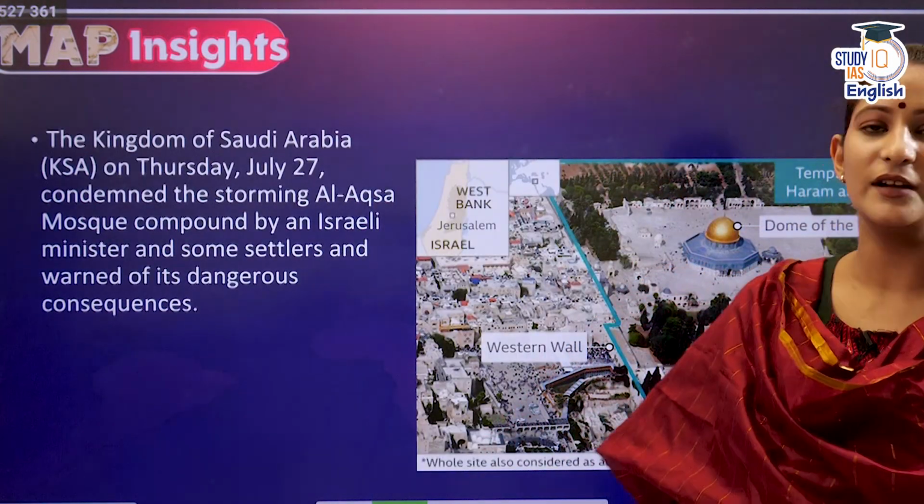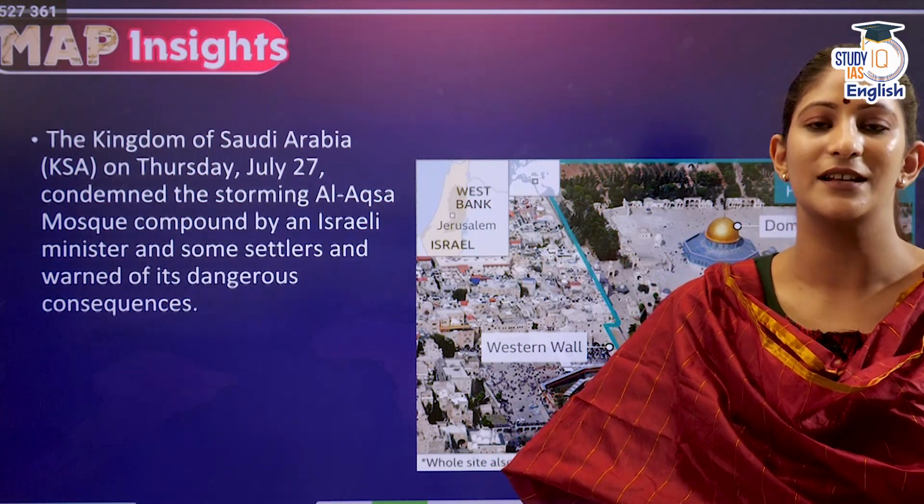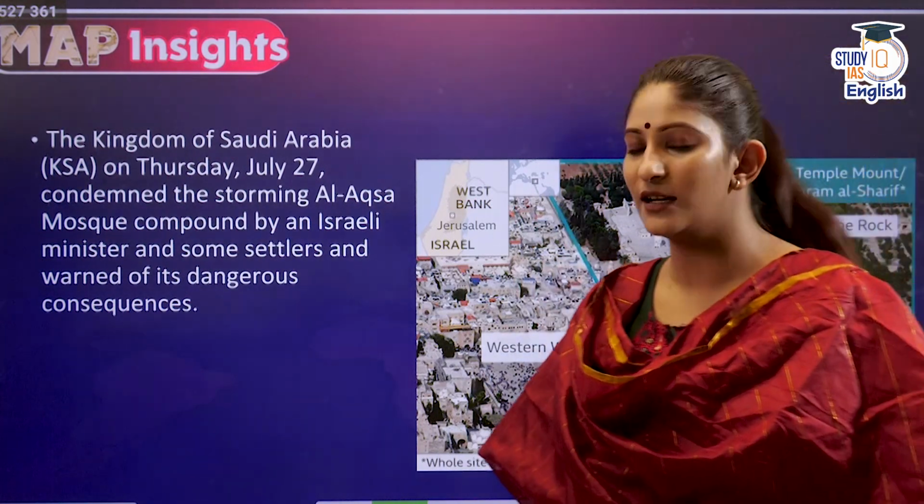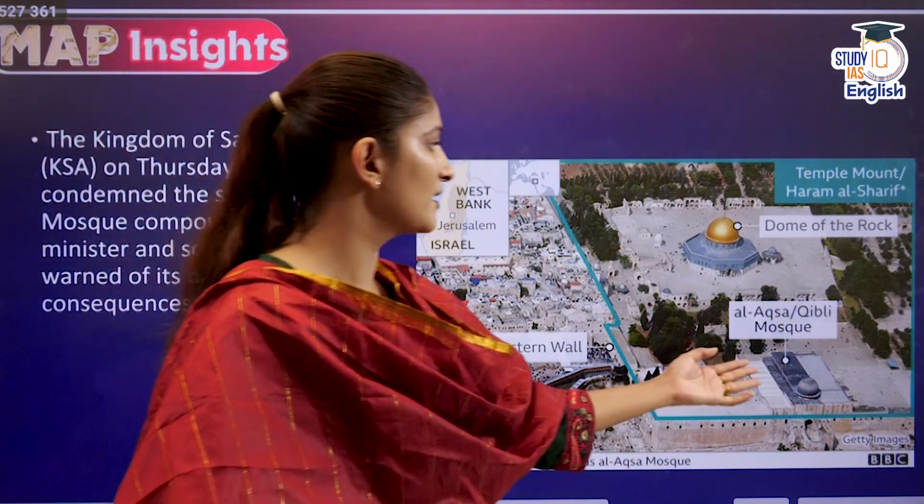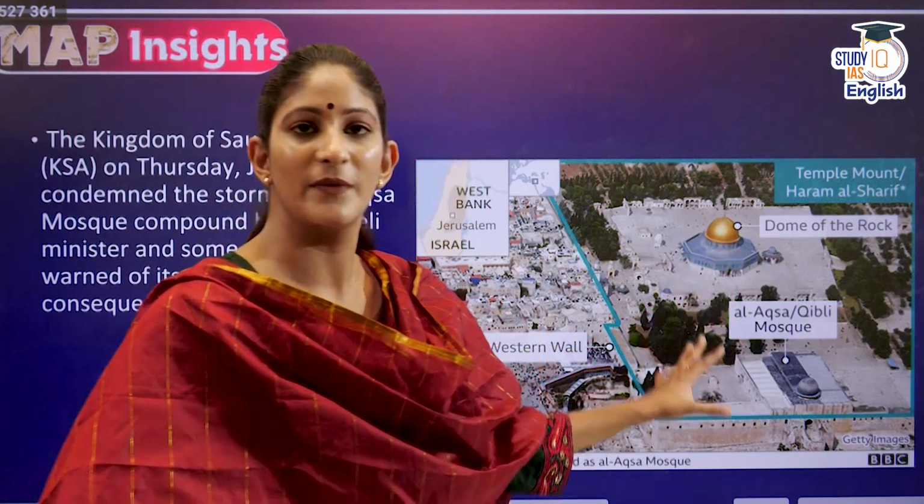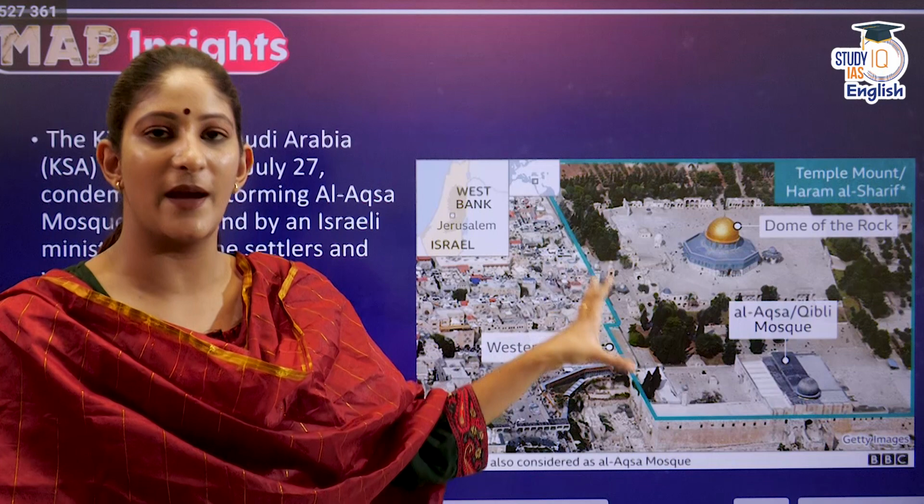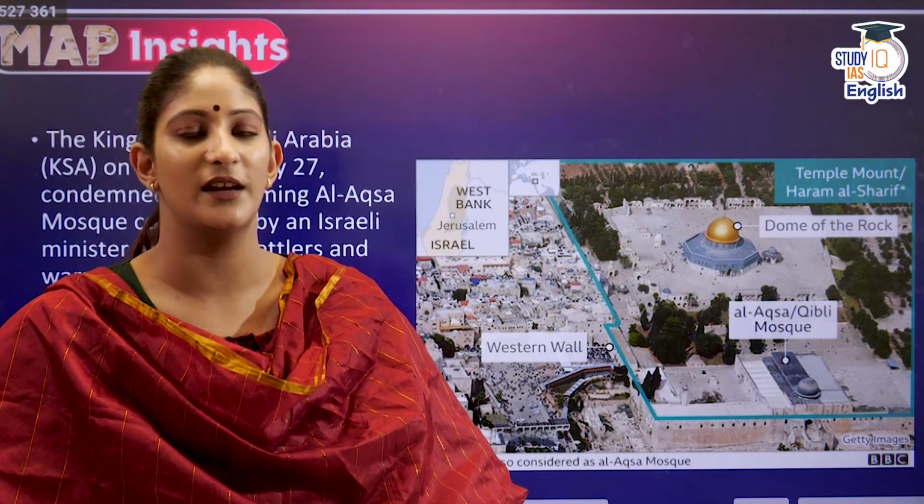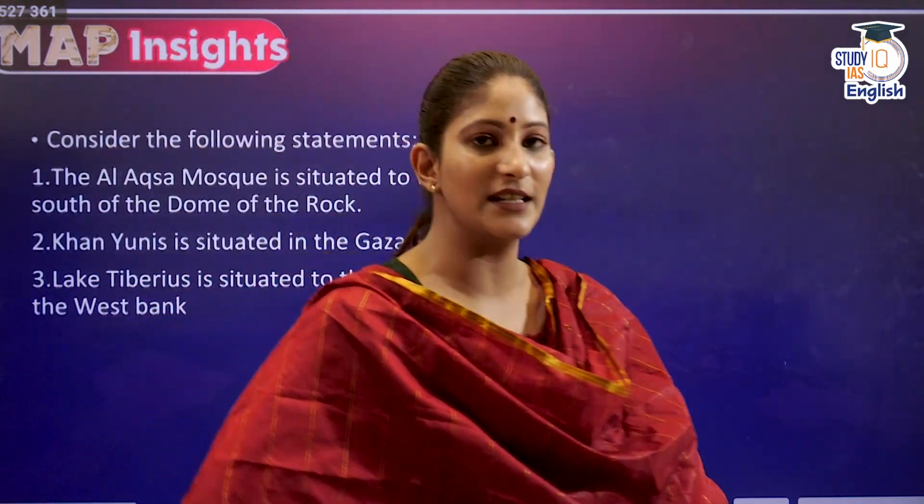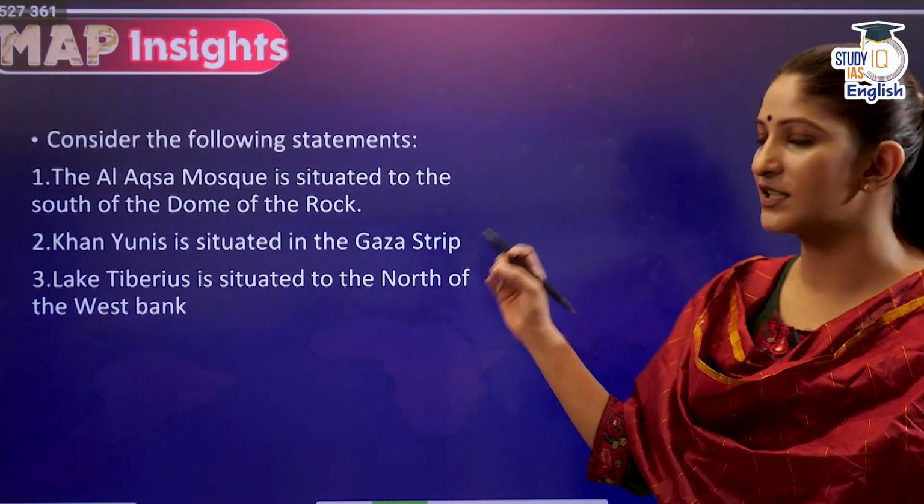The Kingdom of Saudi Arabia has condemned the entry of an Israeli minister in the Al-Aqsa Mosque. This has also been in the news for a long period of time. That is why it could be asked. So here is the Al-Aqsa Mosque and here is the Dome of the Rock. Now we know that the West Bank has such a complex history that this region becomes complex when it comes to the mapping section. So that is why we are going to ask ourselves this particular question.